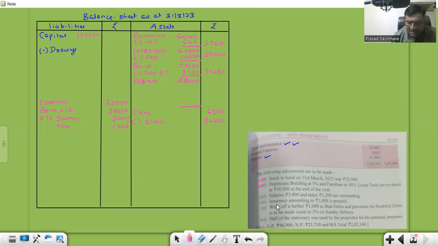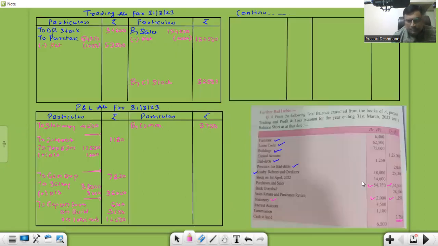Okay. Next. Insurance amounting rupees 1,000 is prepaid. Prepaid means we already paid, so that we need to subtract. Prepaid 1,000. Then what was the tax balance? 12,500 plus 1,200 minus 1,000, 12,700.